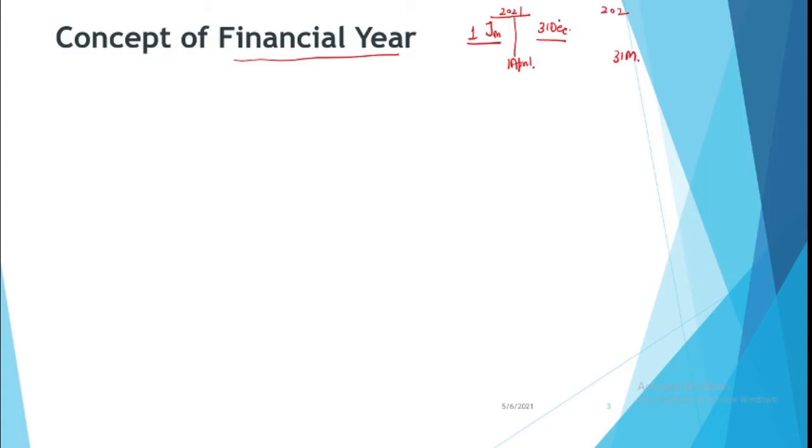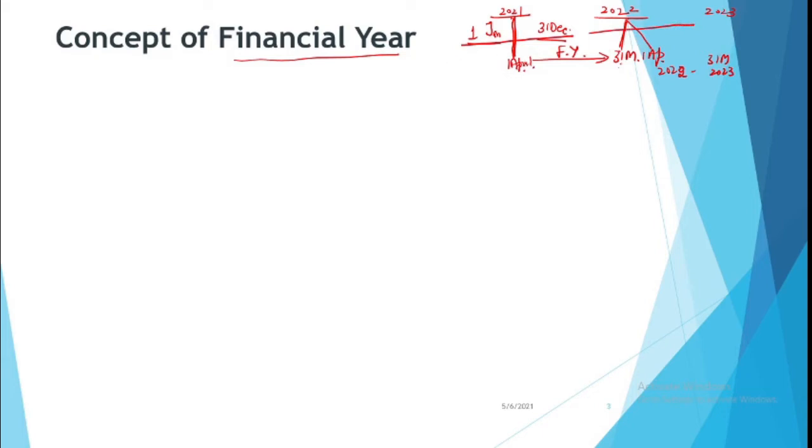So if we look at calendar year, it is 2021, 2022, 2023, right? So the year which starts on 1st April 2021 and which ends on 31st March 2022, that will be the financial year. If we move ahead of that, then from the very next day, another financial year will start, and it will start on 1st April 2022 and it will end on 31st March 2023. So likewise it goes. So your calendar year is January to December, but it is April to 31st March.